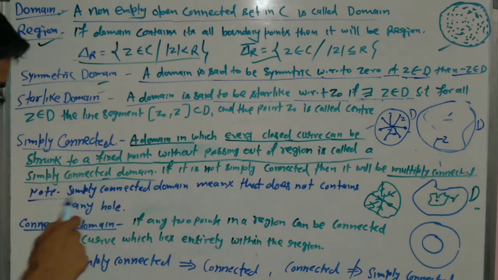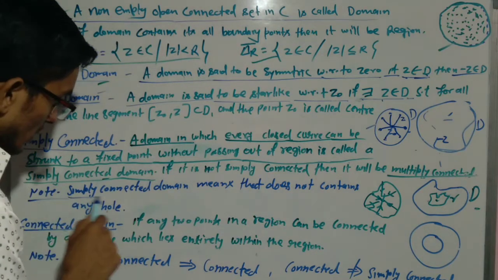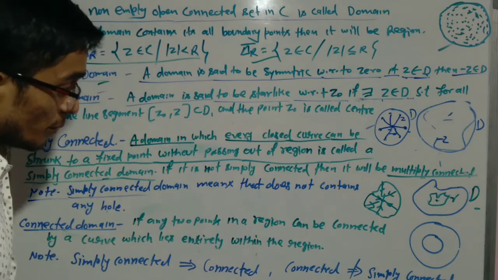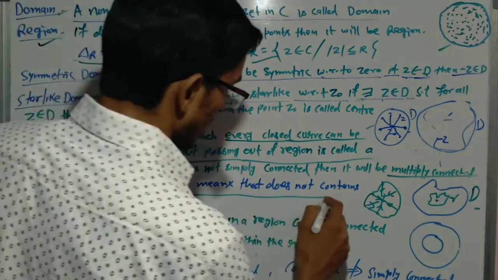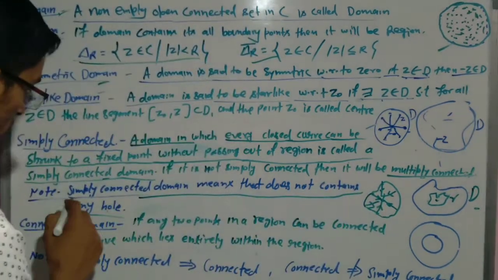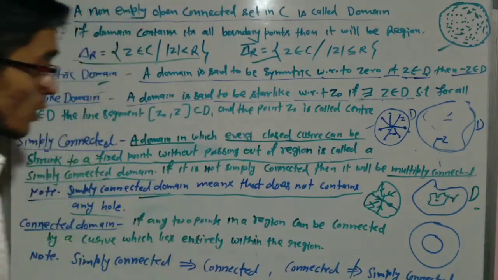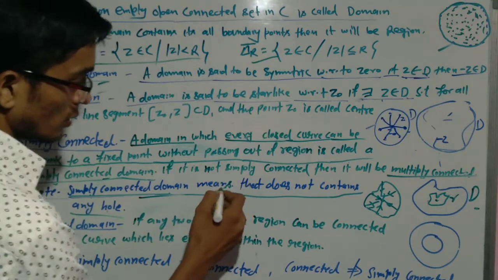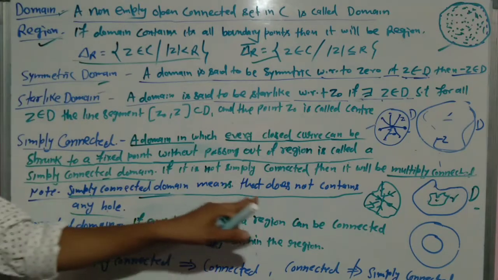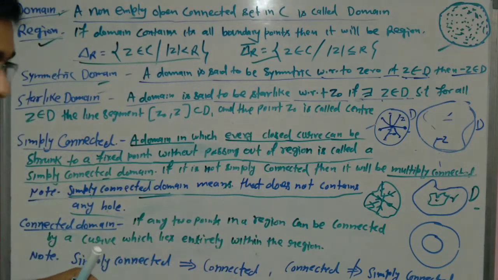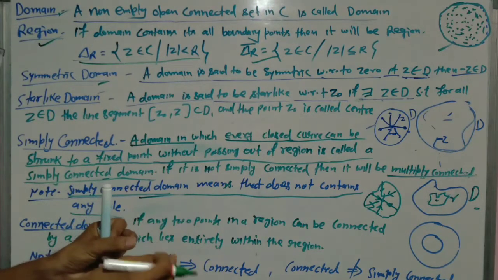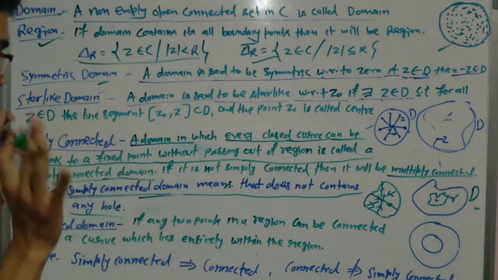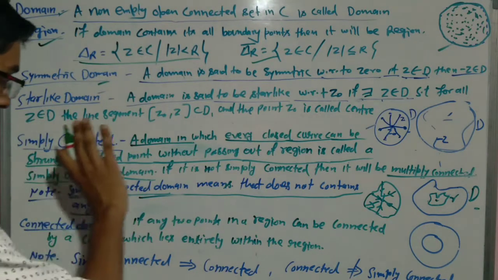A simply connected domain means that it does not contain any hole. So the meaning of simply connected is that the domain does not contain any hole. So this is the simply connected domain.